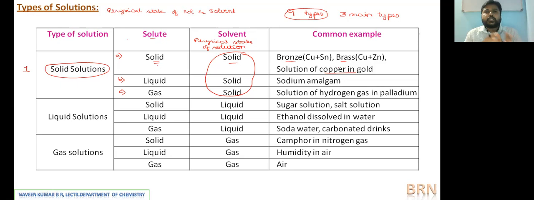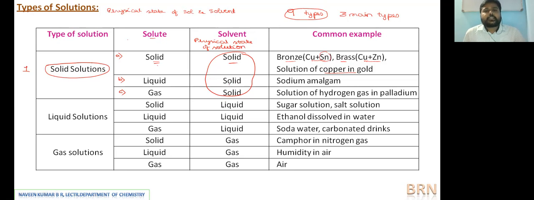Similarly, if you take bronze and brass, both contain copper. One is with tin, another is with zinc. Copper with tin as a homogeneous solution forms the alloy bronze. Tin is Sn, the representative symbol of the element. Copper and zinc as a homogeneous mixture are regarded as the alloy brass. Like this, there are many metal alloys that can be taken as examples under this type.